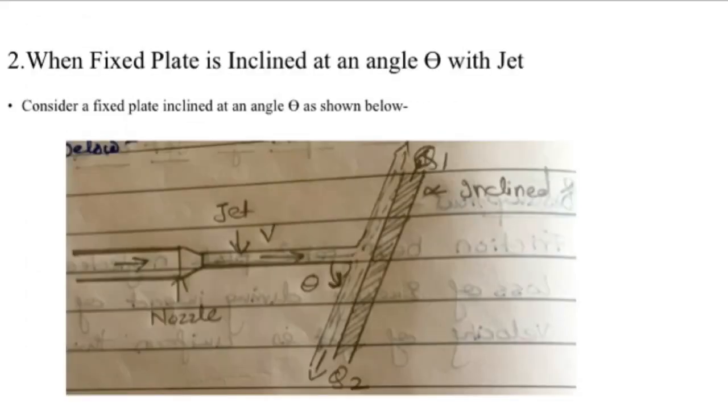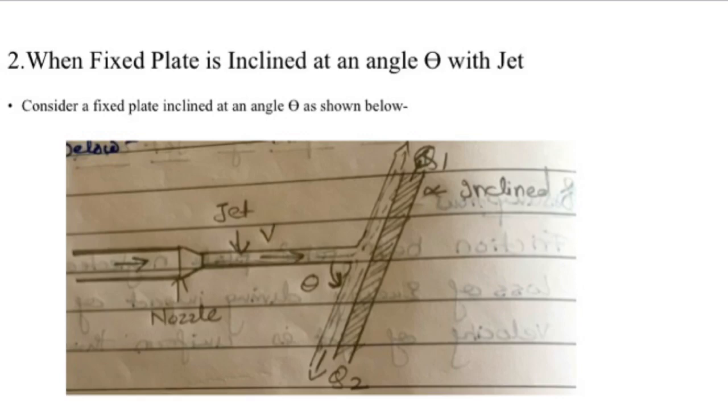As you can see in the next slide, we are dealing with the second condition, when the fixed plate is inclined at an angle theta with the jet. Consider a fixed plate inclined at an angle theta as shown in the figure, and a jet coming out through a nozzle exerts force on that inclined plate, making an angle theta with the fixed surface.